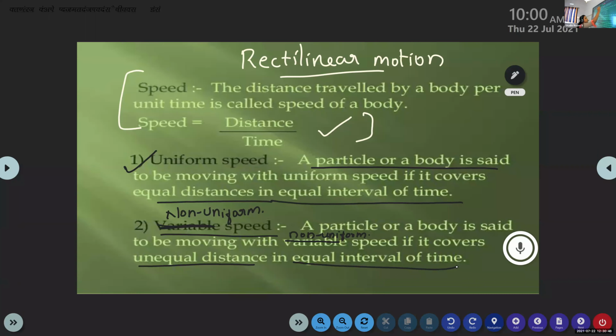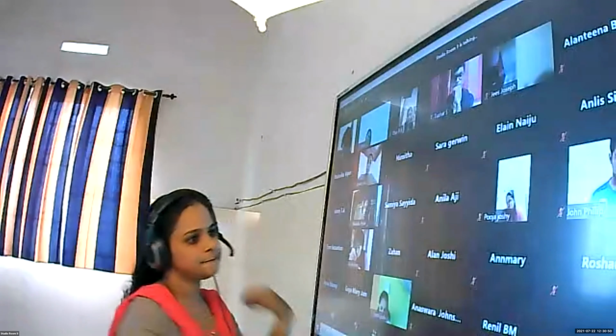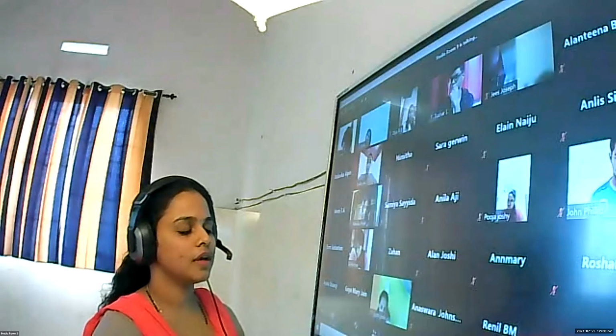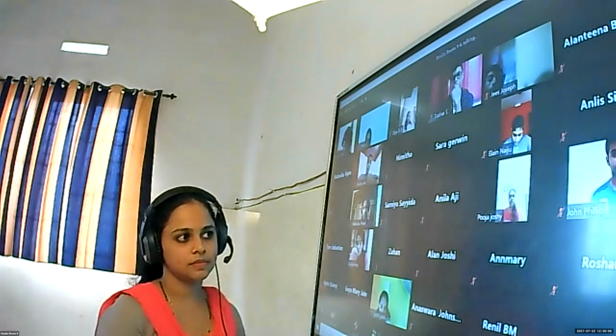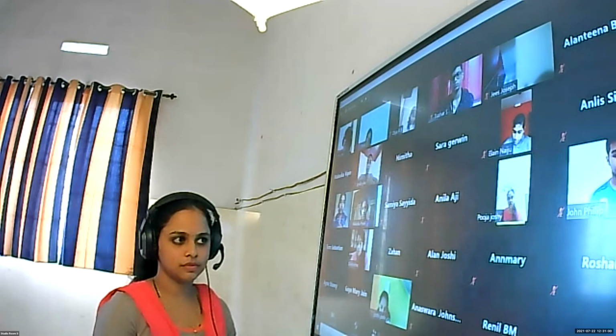And what is the equation for calculating the speed? Pooja, equation for calculating the speed? Distance by time. Mathematical representation? Nu is equal to S by T.